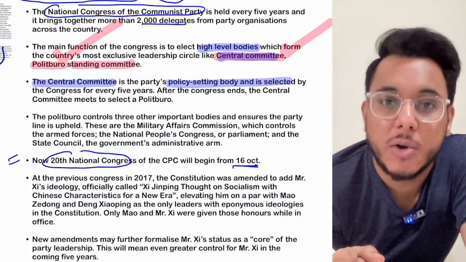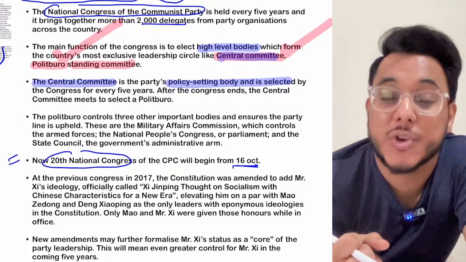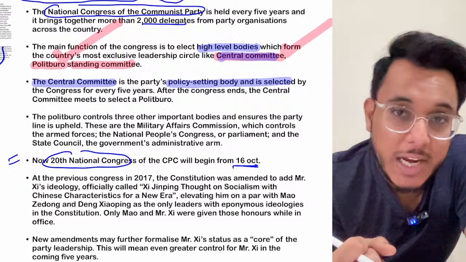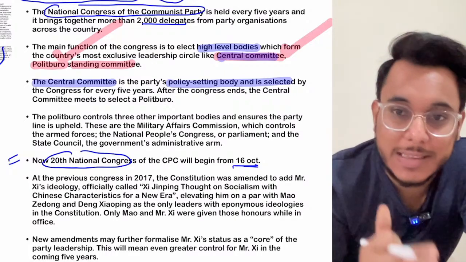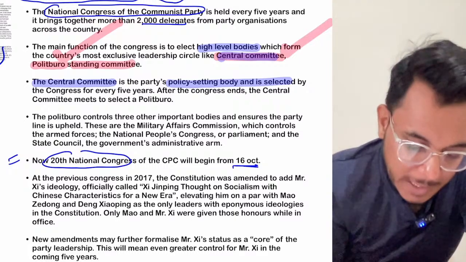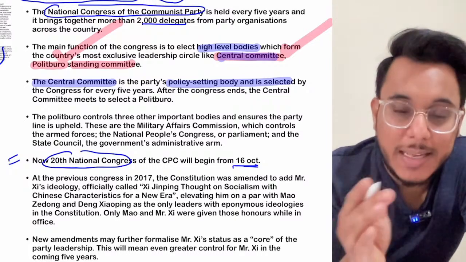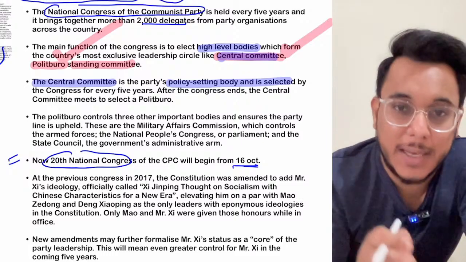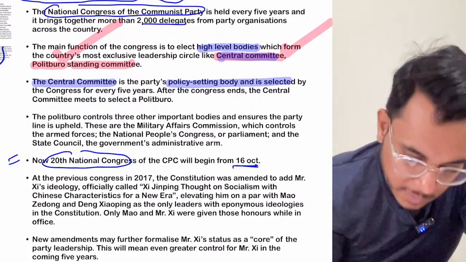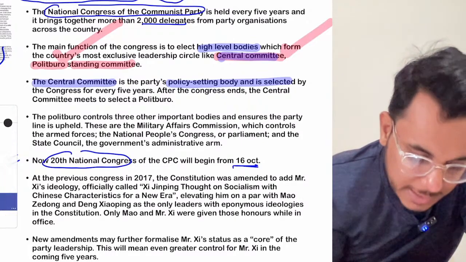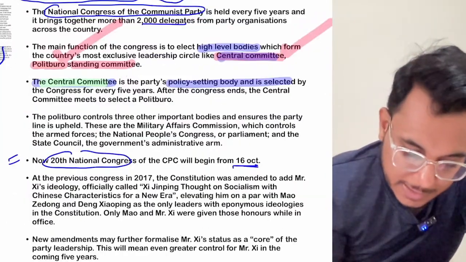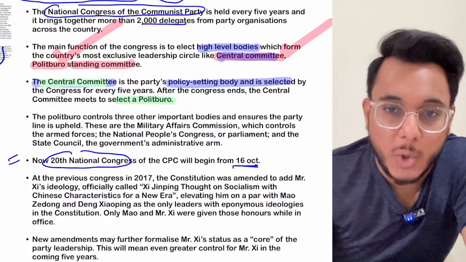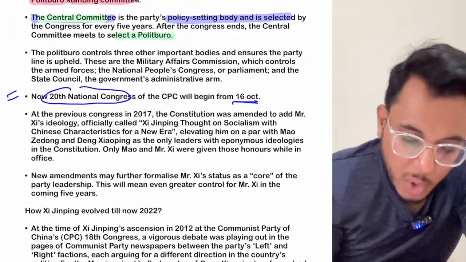Will China be focusing on economy? Will China be focusing on geostrategics? Will China be focusing on geopolitics, geoeconomics? Where China will focus is decided by the Central Committee, and the Central Committee is appointed here in the National Congress. Fine. Now, as the Congress ends, this Central Committee will then elect a Politburo.